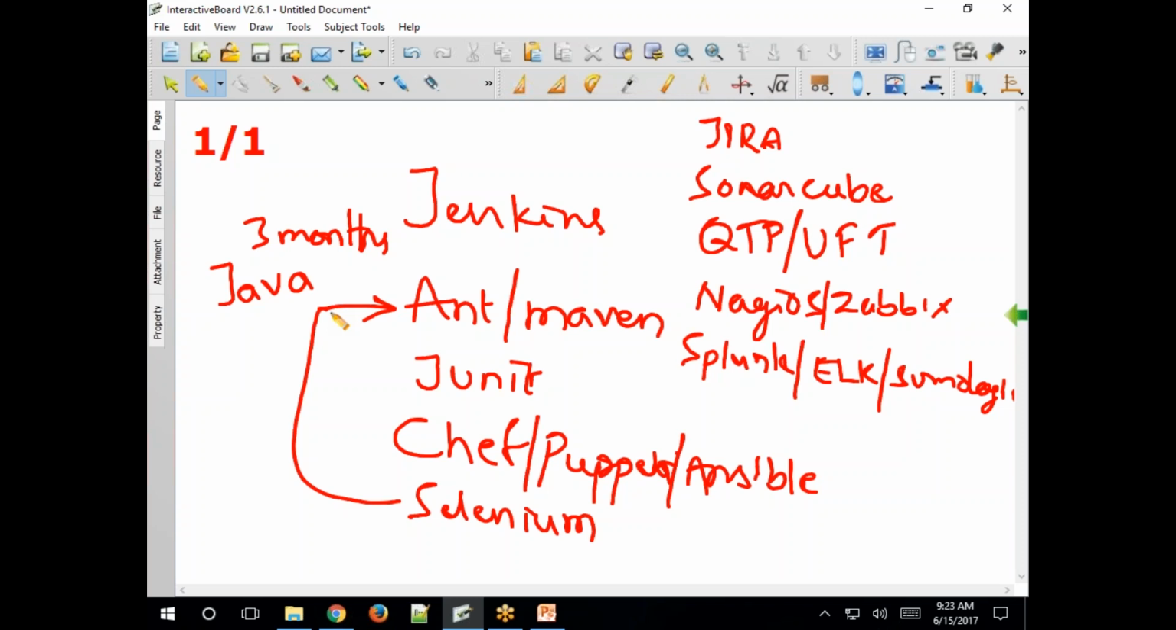Remember, we cannot learn everything, so we'll focus on certain areas. Then I'll give you an overall view of how you can integrate. That is what we will be learning in the next classes.